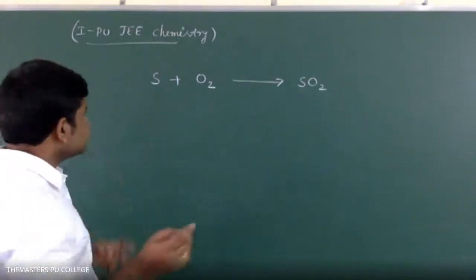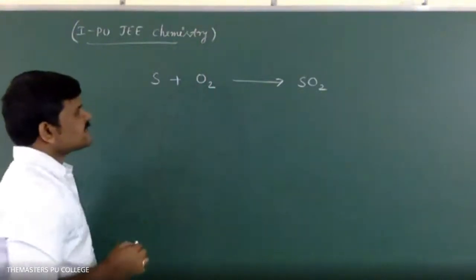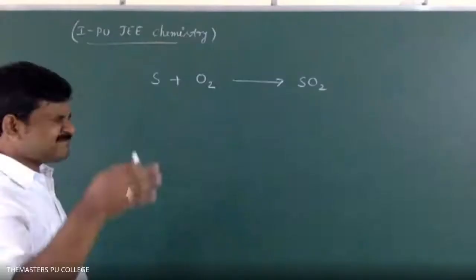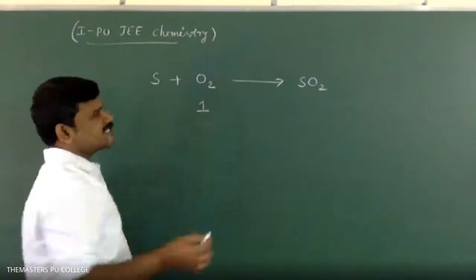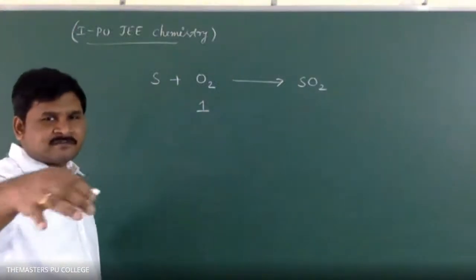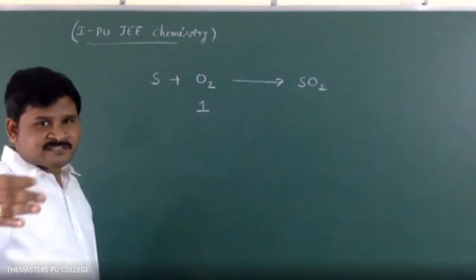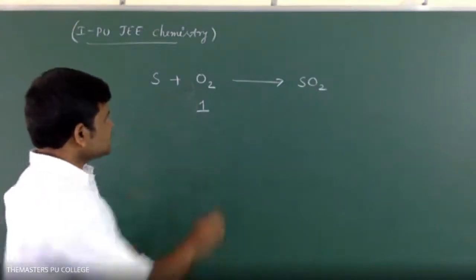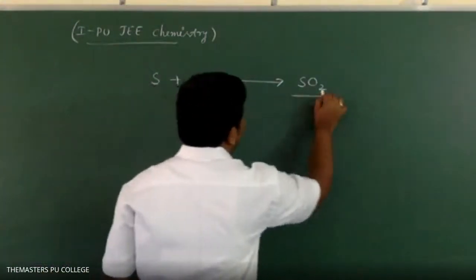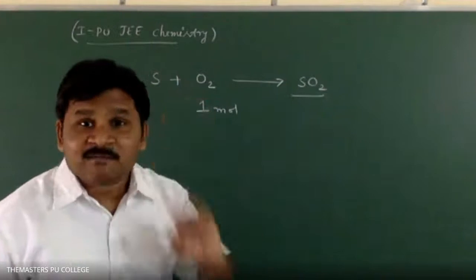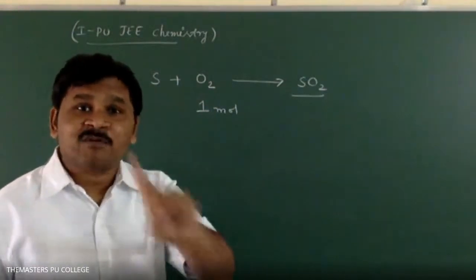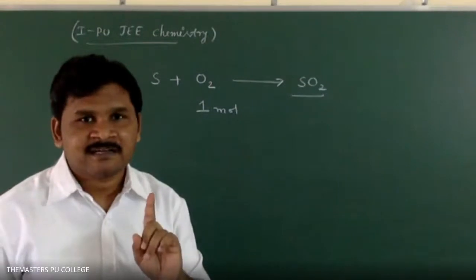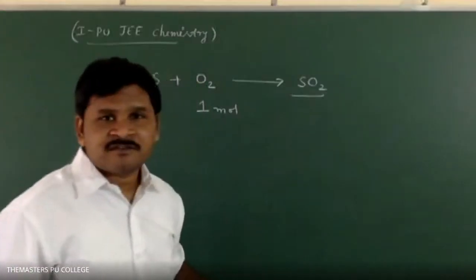This is how many moles of oxygen? 5 moles. In this equation, it is 1 mole. Important: first the equation, the question is secondary. Like the previous example, with respect to moles, mass and volume, we have tried like that. 1 mole of O2, here 1 mole of SO2. But I am not taking moles, because the question is given in the moles to weight ratio. So what is the weight of SO2? 64, I will write.